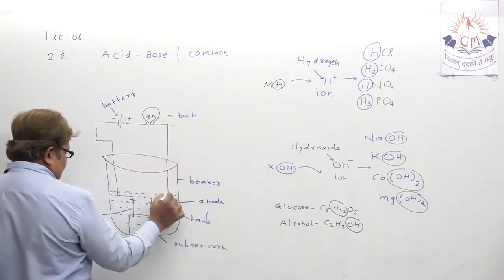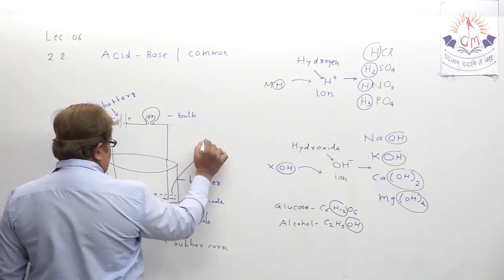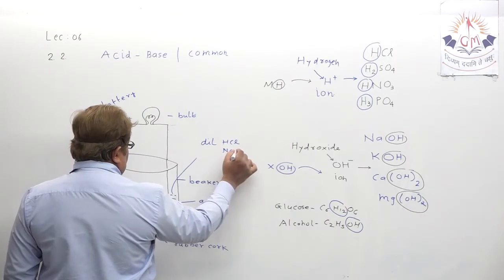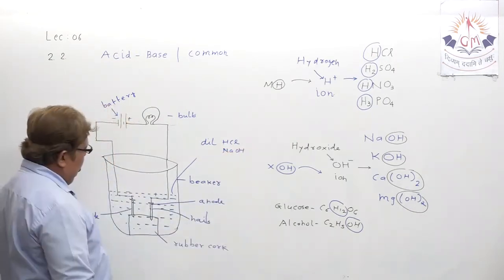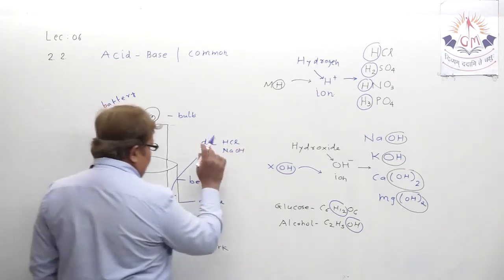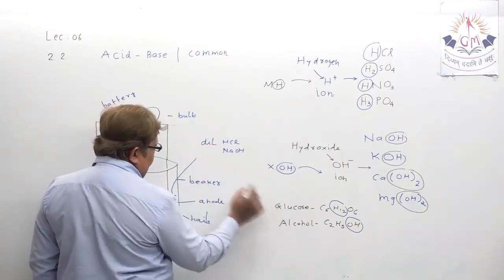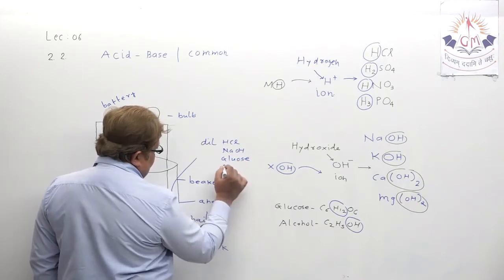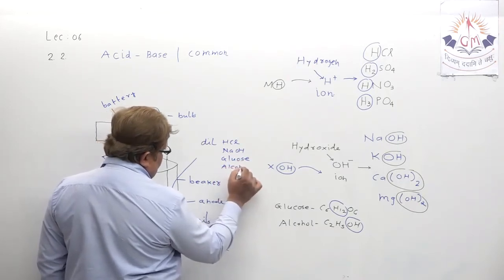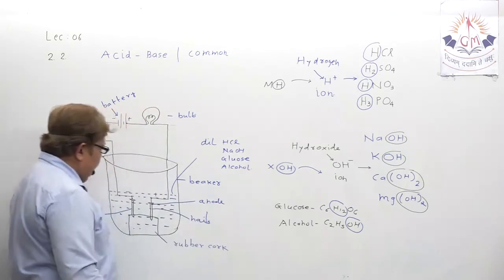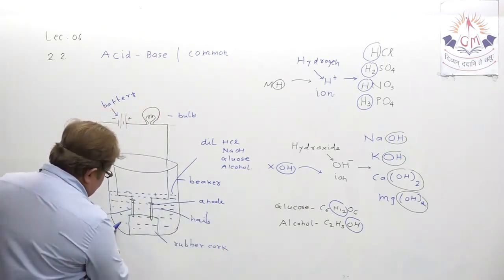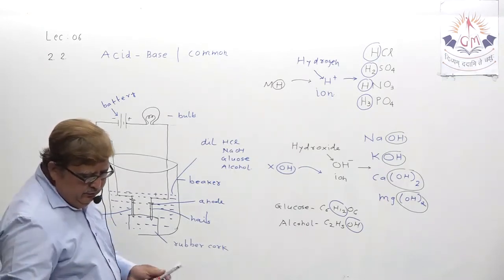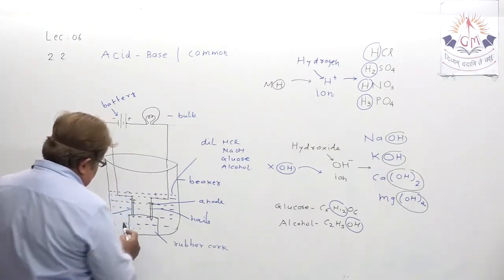And here what we have taken, I am mentioning both, either dilute HCl or dilute NaOH. Both we will take, one by one: dilute HCl, dilute NaOH, then we will take glucose also, and then alcohol also. We will perform the same experiment repeatedly, understand, repeatedly by taking various ingredients to prove what actually happens.